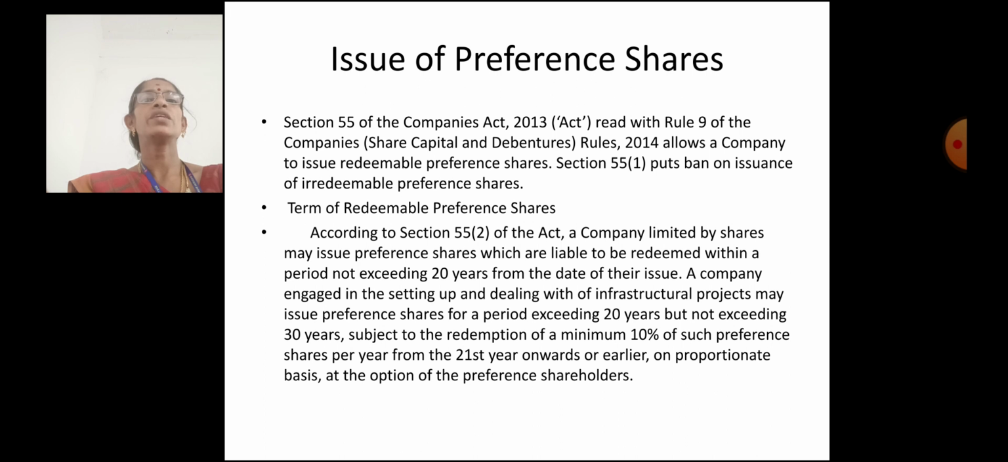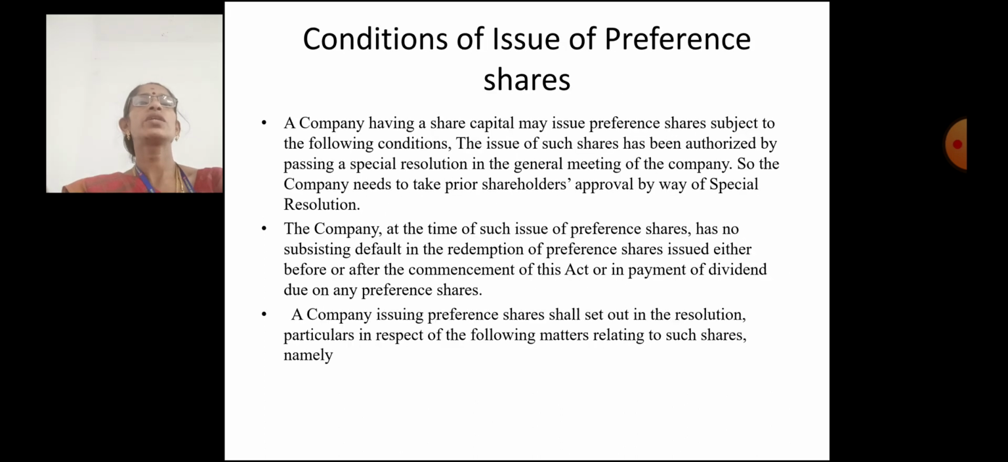A company engaged in the setting up and dealing with infrastructural projects may issue preference shares for a period exceeding 20 years but not exceeding 30 years, subject to the redemption of a minimum of 10% of such preference shares per year from the 21st year onwards, or earlier on a proportionate basis at the option of the preference shareholders.